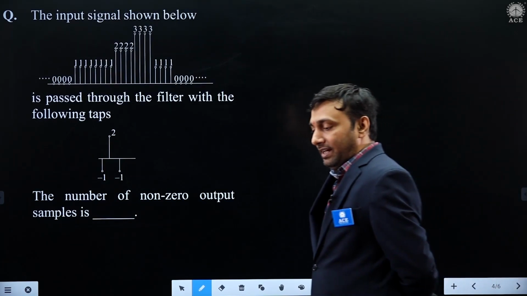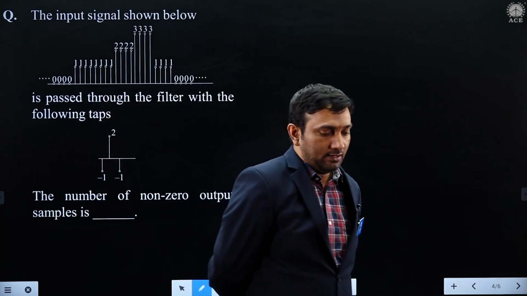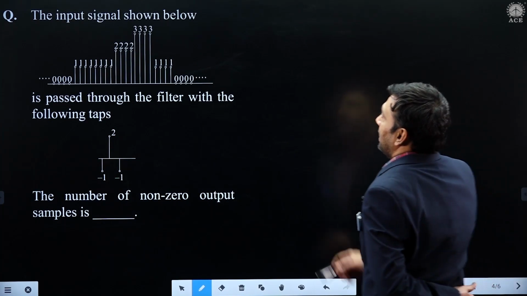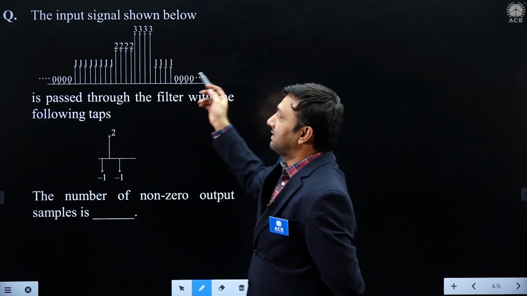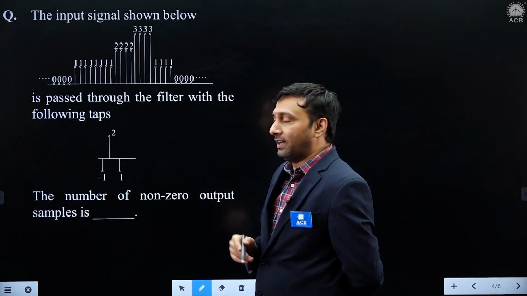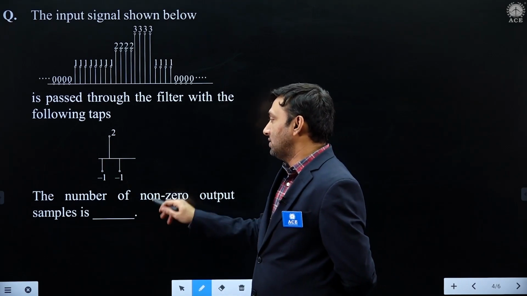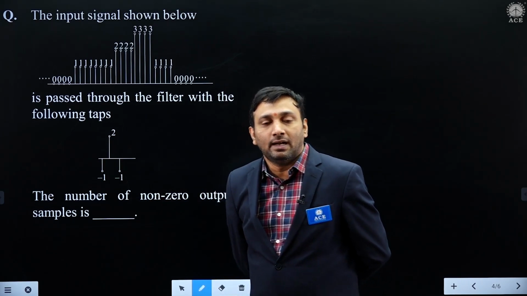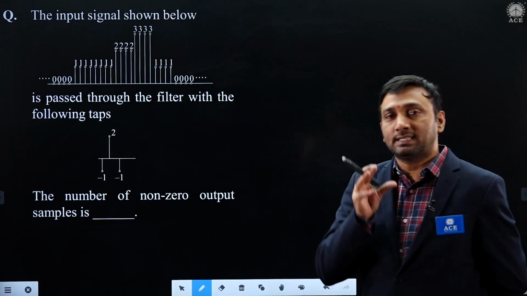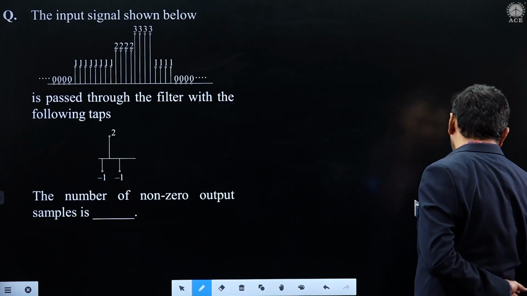This is slightly a variety. It is a habituated model for you. Regularly you will get this model for instrumentation. A slightly lengthy question was given this year. If the input signal is a finite length signal which has so many samples, once it is passed through h of n like this, how many output samples are non-zero, meaning how many samples the output has some finite amplitude level? Again, the x of n convolved with h of n logic.